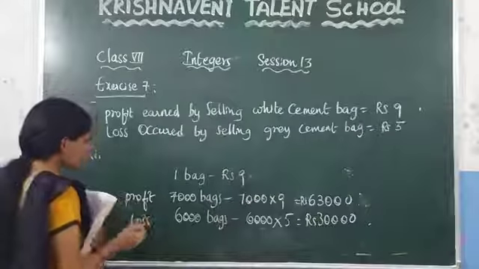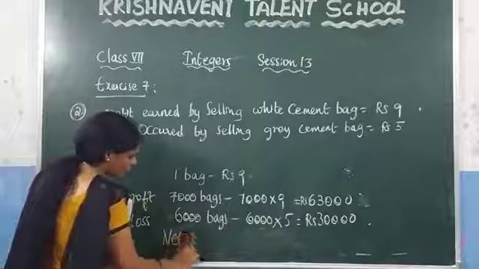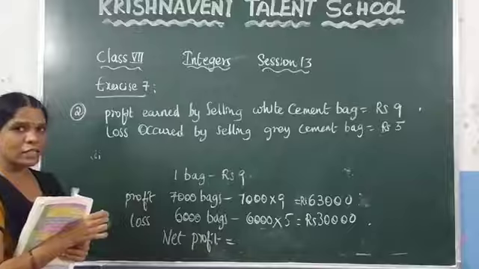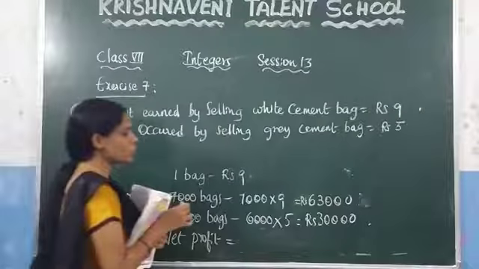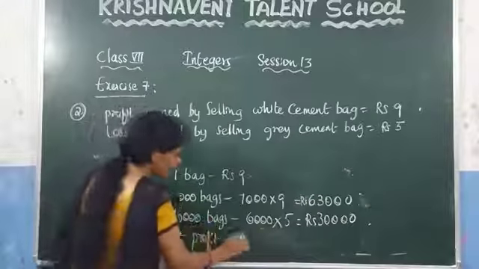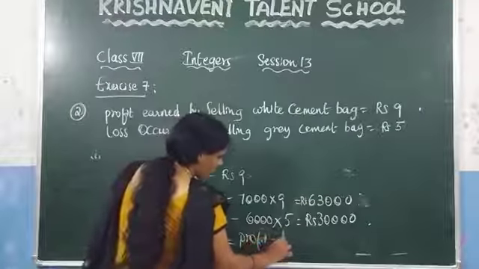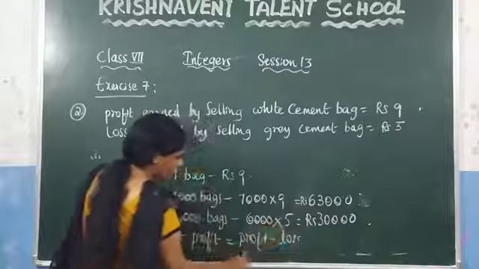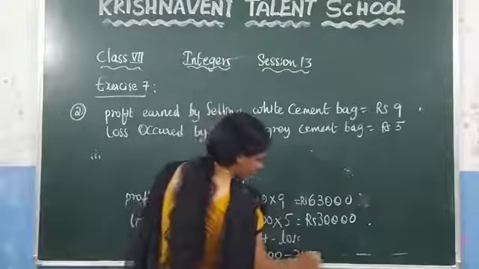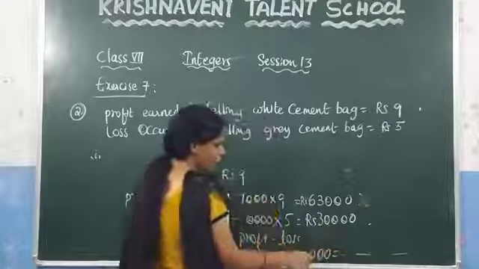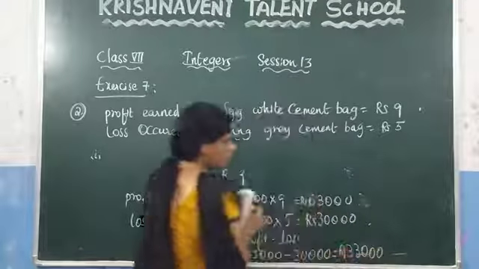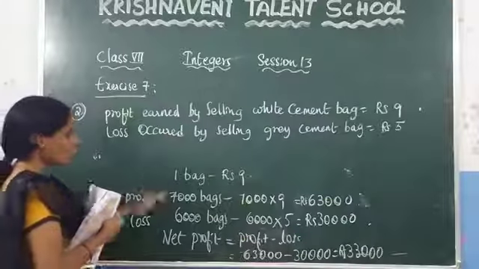Now here, they ask to calculate the net profit. That means the actual profit the company gets. If you want to calculate the net profit, we need to subtract the loss from the profit: profit minus loss. The profit is 63,000, and the loss is 30,000. If you subtract these two, you get 33,000. This is the actual profit the company is getting. So this is the problem.